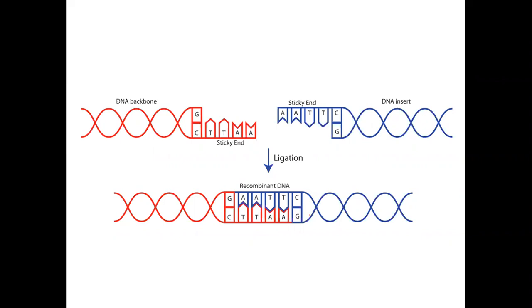What is DNA ligation? Ligation means join. So when two DNA pieces join with each other, we simply call that a ligation. That means when two DNA strands come to each other and form complementary base pairing, that is, A to T double bond and G to C triple bond, they join with each other. So this is called a ligation.